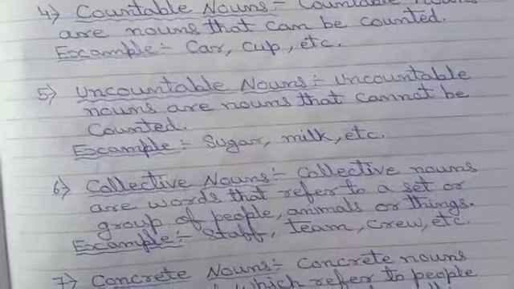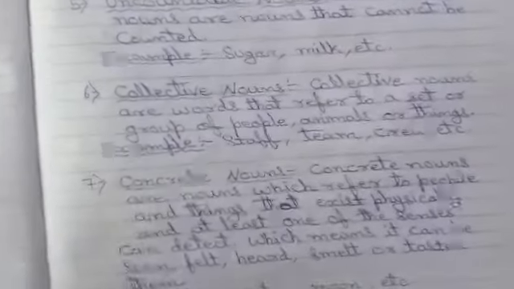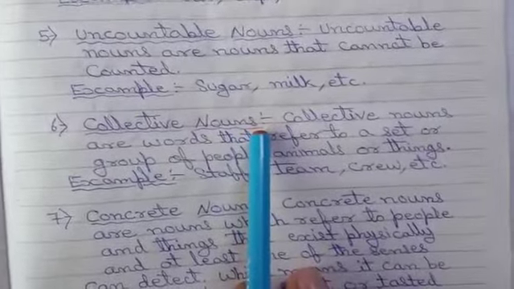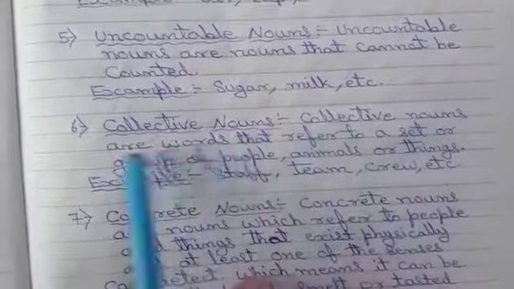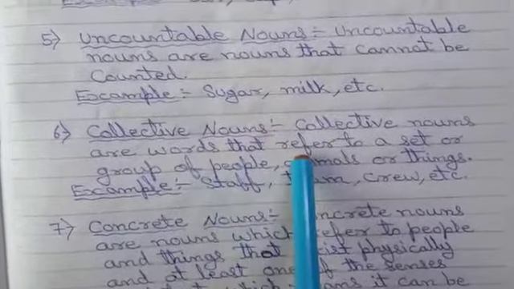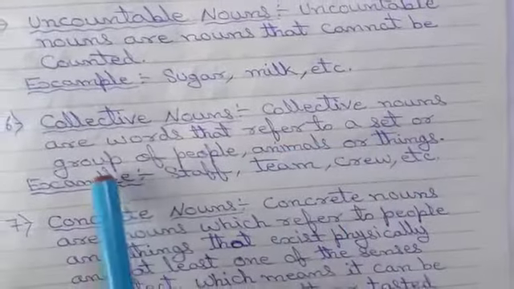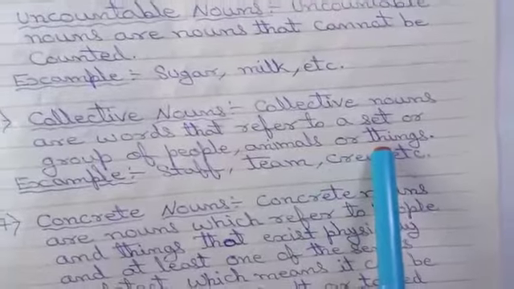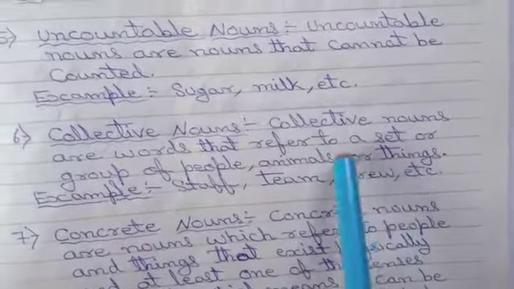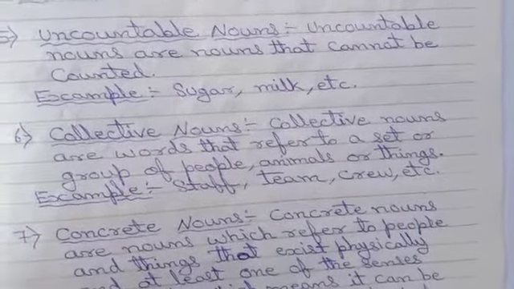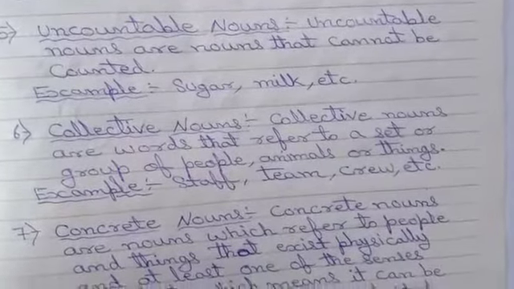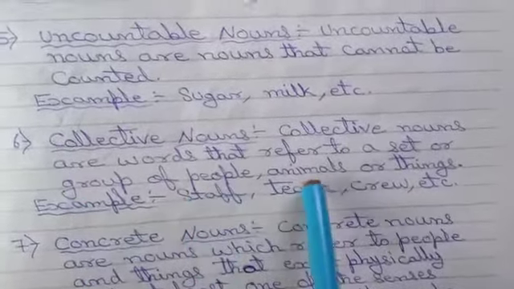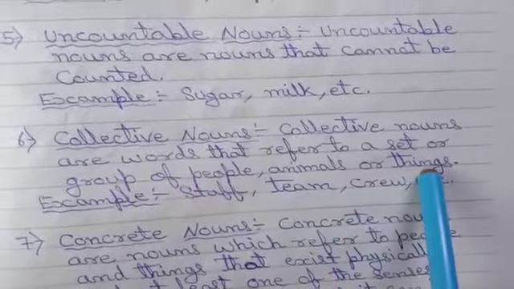Now see next, what is collective noun. Now see what is collective noun. Collective nouns are words that refer to a set or group of people, animals, or things, which means collective nouns are those type of nouns in which we will show a group or set of people, animals, or things.